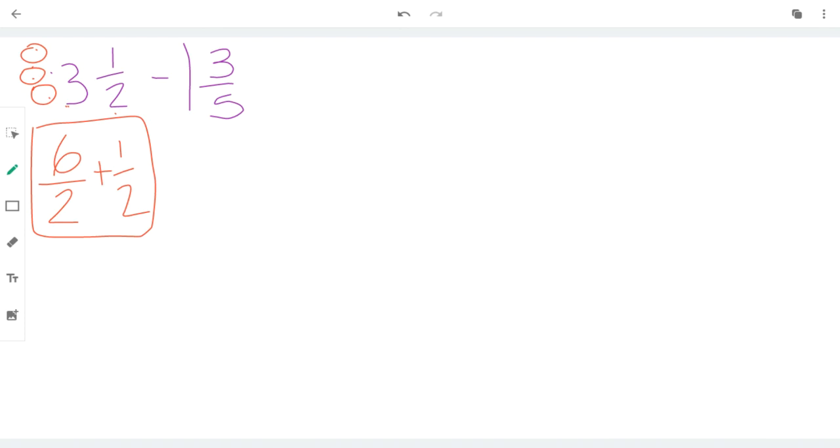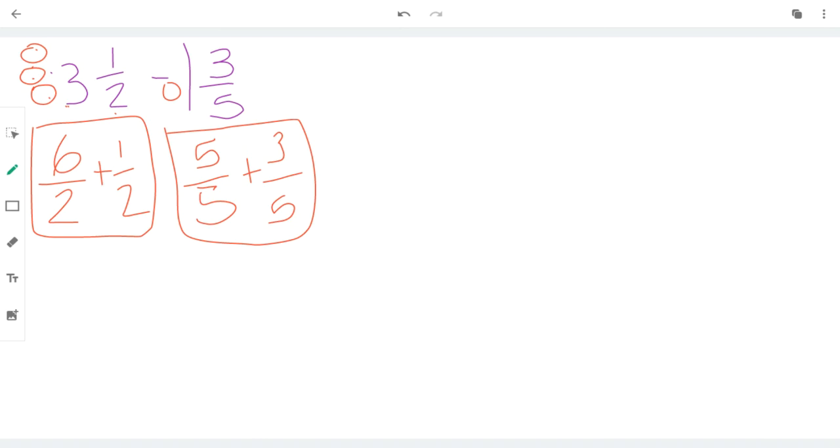And then this one is 1 3/5. So this one's broken into fifths. How many fifths are living in one whole? If you said 5, you are right. And with the 3/5 that were already living there, we put that in a box to keep them together. So let's put this all together. We have 7 halves minus, because this is a subtraction problem, 8/5.